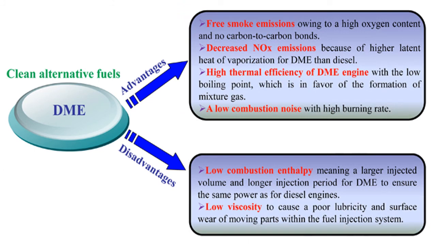These are the plus points and minus points of dimethyl ether as an alternative source of energy, especially for automotives, for vehicles on the road. Soon we will be seeing headlines like this one in newspapers. What kind of headline are we going to see soon in future newspapers?